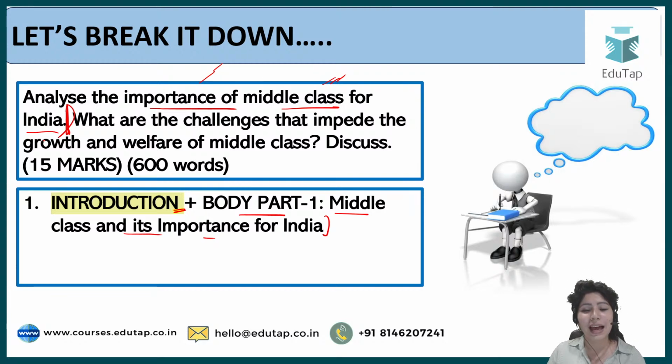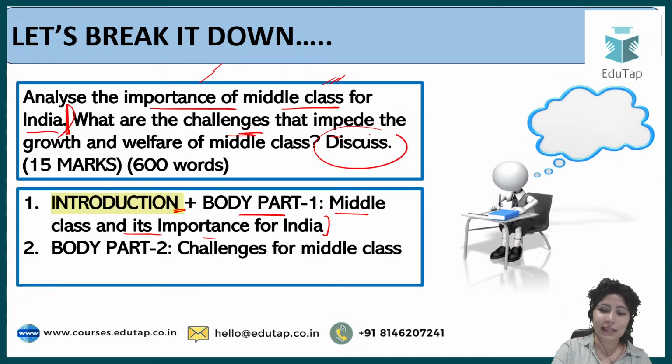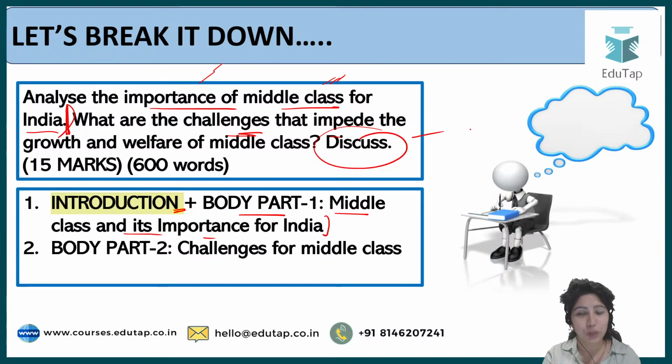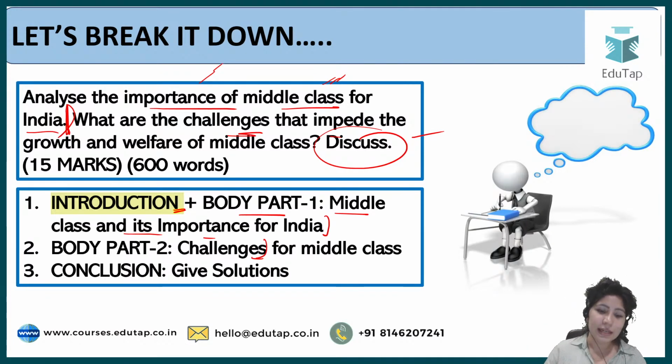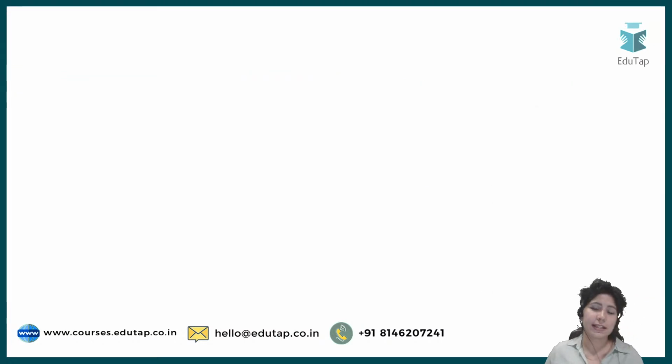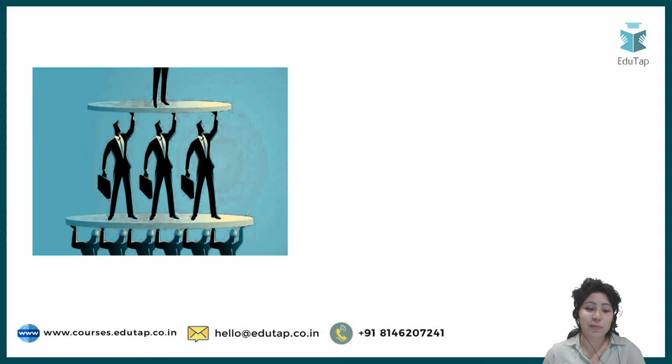Body part 2 will have challenges that impede the growth and welfare of middle class, and since it's a discuss question, that means you have to describe everything on your own. We always end our answers with a conclusion or a way forward, and I've told you that if you're talking about challenges or issues at all, then definitely end your answers with a solution or way forward. So we will give solutions in our conclusion, and then we'll wind up this answer.